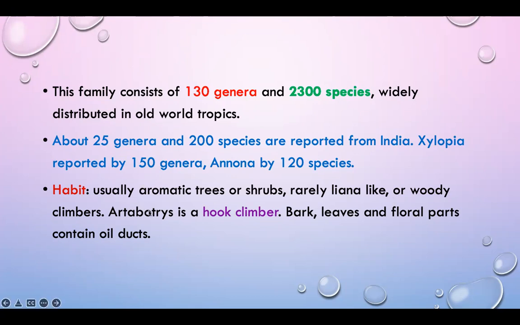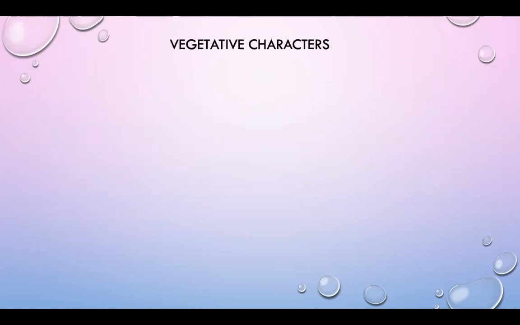This is a very important plant in this Annonaceae family. Bark, leaves, and floral parts contain oil ducts, so they are called aromatic trees, plants, or shrubs.